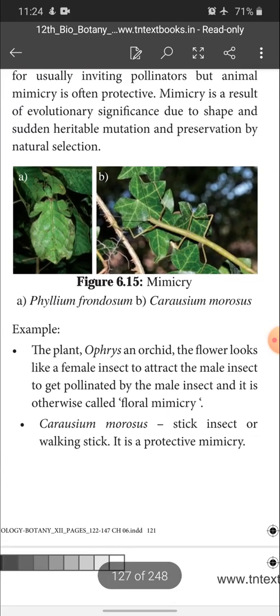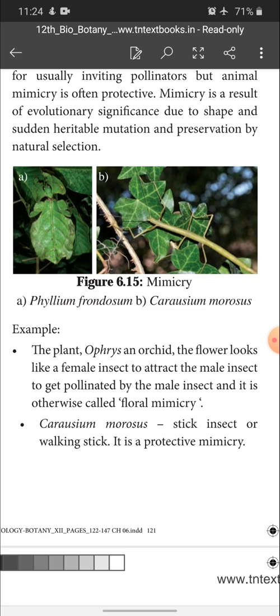Example for mimicry: the plant Ophrys, an orchid. The flower looks like a female insect to attract the male insect to get pollinated by the male insect. It is otherwise called floral mimicry. So it is a type of mimicry in which an orchid called Ophrys looks like a female insect, so the male insects are automatically attracted.